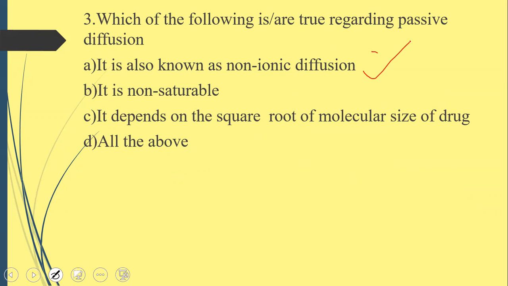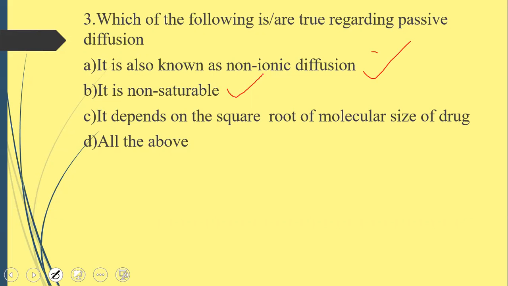It is non-saturable. So, we have seen that passive diffusion is the movement of drugs or substance from a region of higher concentration to lower concentration. So it is a non-saturable process. Concentration does not have any effect on it.